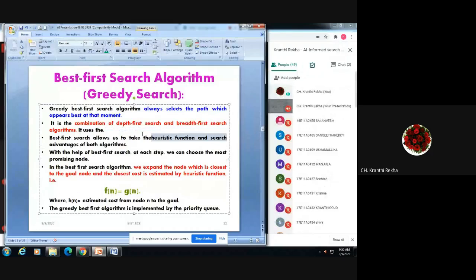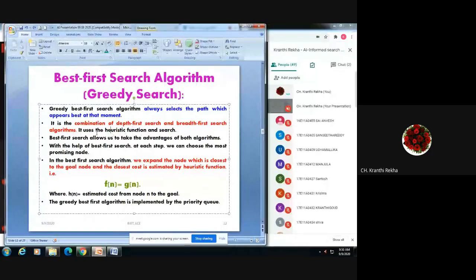Not only does it go on searching directly, it makes use of heuristic function, that means the search is done by making use of heuristic function. That is the method involved. Best first search allows us to take the advantage of both DFS and BFS, uninformed search methods.